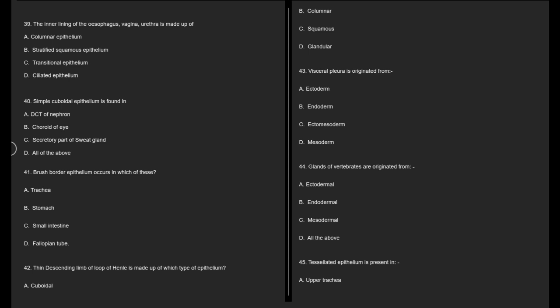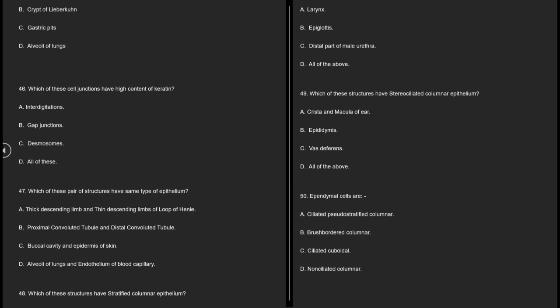45. Tessellated epithelium is present in A. Upper trachea, B. Crypt of Lieberkuhn, C. Gastric pits, D. Alveoli of lungs. 46. Which of these cell junctions have high content of keratin? A. Interdigitations, B. Gap junctions, C. Desmosomes, D. All of these.